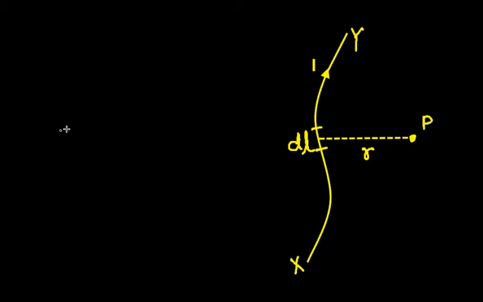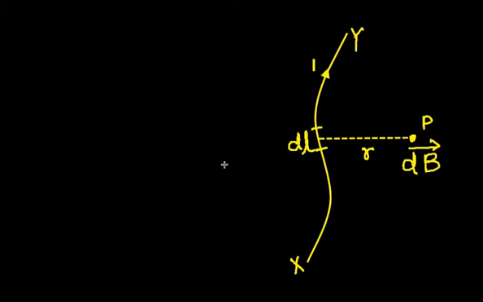They did experiments after experiments. Is this segment of the wire producing the entire magnetic field at the point P? No, it is producing a very small amount of magnetic field, which is dB. As we know, magnetic field is a vector, so we give a vector sign over here. Let's see what these two scientists did.